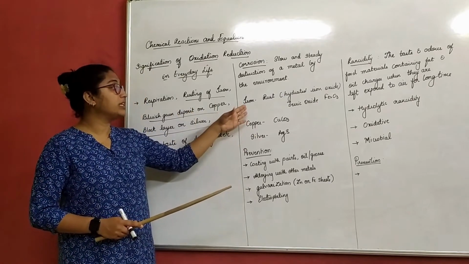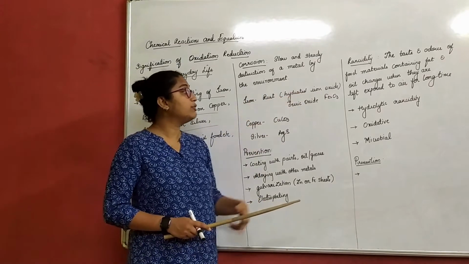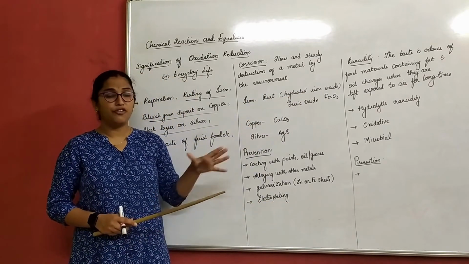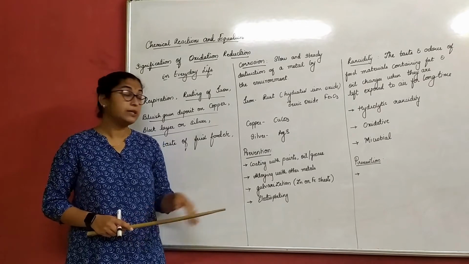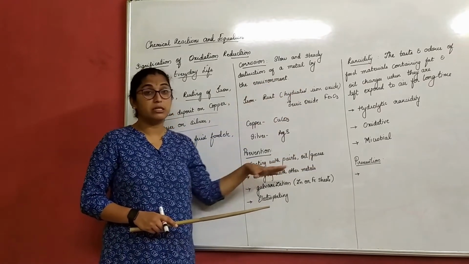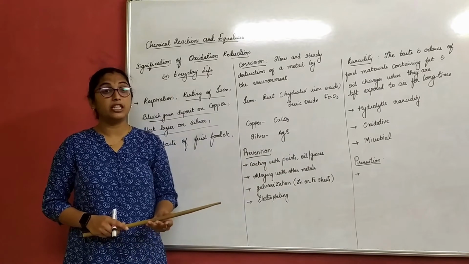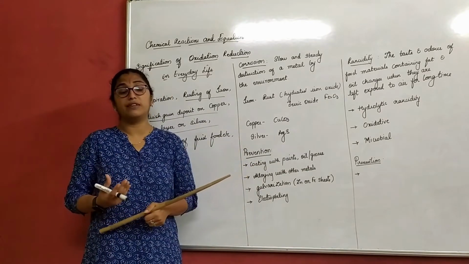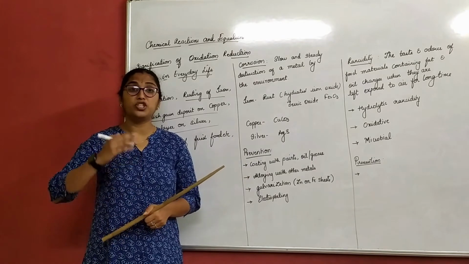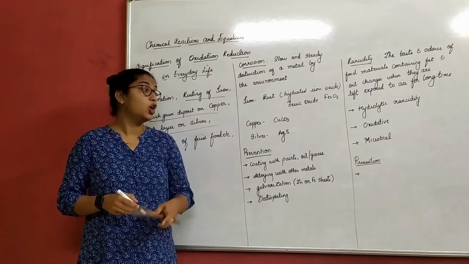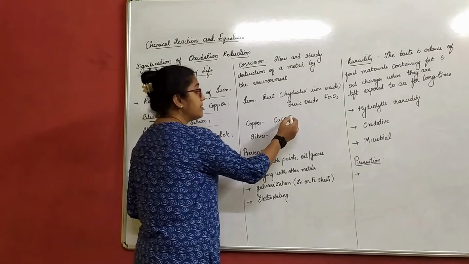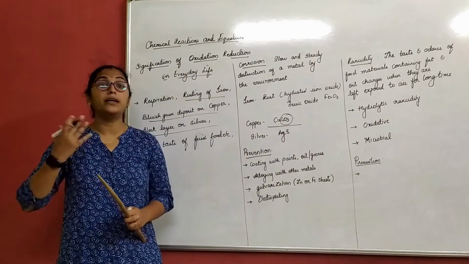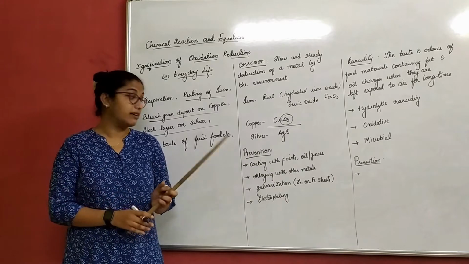So what is actually a rust? It is nothing but hydrated iron oxide, which is called as a ferric oxide. Formula for that is Fe2O3. You again study about this part in the chapter metals and non-metals in detail. Now copper, actually what we see is there is a deposit of bluish green color, right, which is nothing but due to its respective carbonate. That means it forms copper carbonate on the layer.